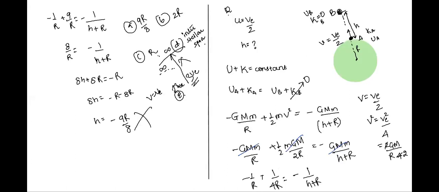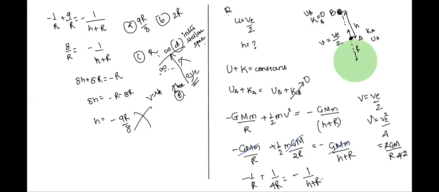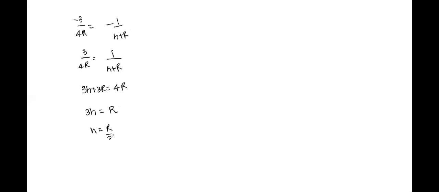So we have the equation given as minus 3 by 4R is equal to minus 1 by H plus R. Therefore, 3 by 4R is equal to 1 by H plus R. Therefore, 3H plus 3R is equal to 4R. And so we have 3H is equal to R and h is equal to r by 3.